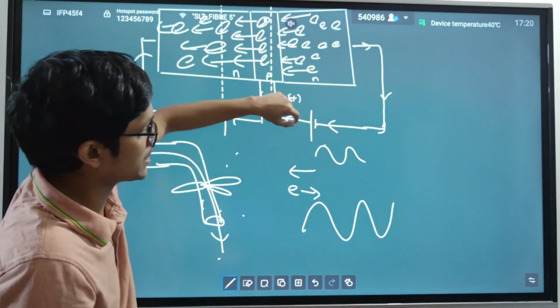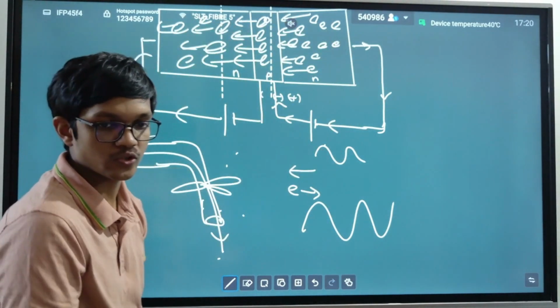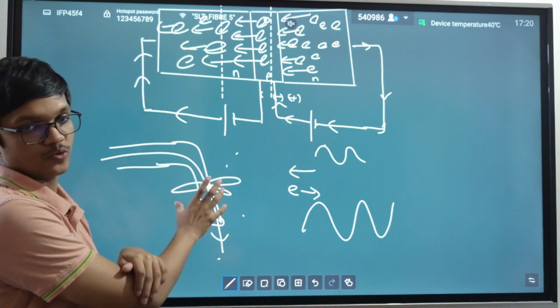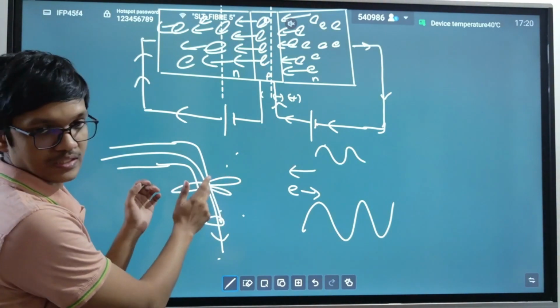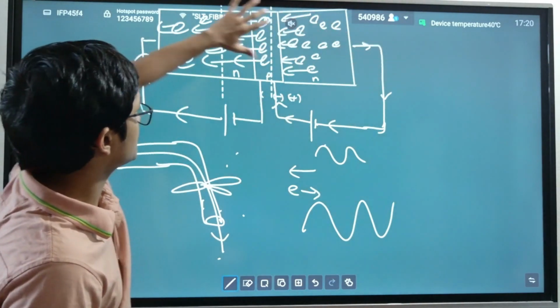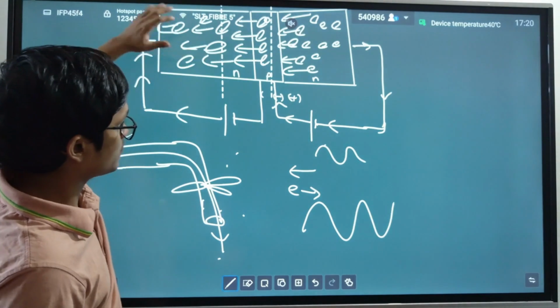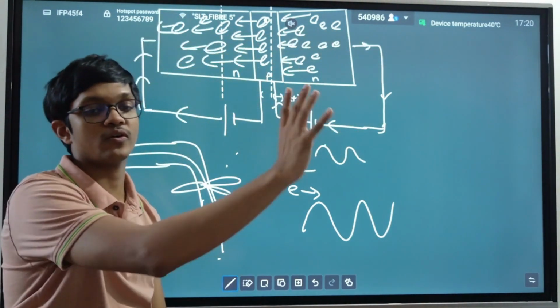It will change this huge current. So using a very small current, we control a very large current. We rotate this tap, and it decides how much water goes through the pipe. So this is the main circuit. The main electron flow is in this direction, but this small circuit decides how many electrons flow in this circuit.